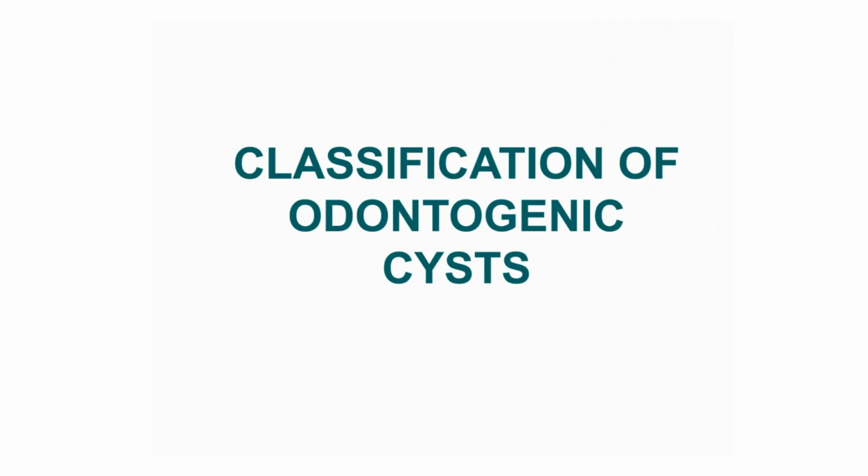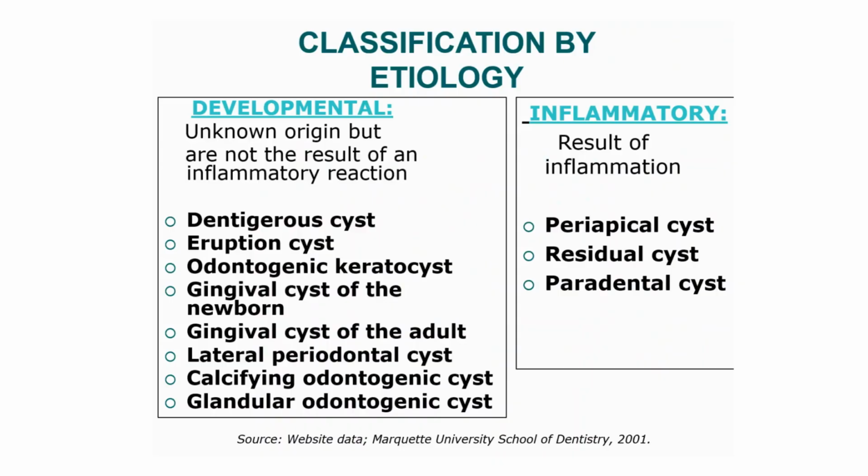Now, it is very important for us to put all these cysts in a particular category, or classify them. So, classifications can be based on various methods. For example, here is a classification by etiology. In that, there is developmental and inflammatory. Developmental are those cysts which are a result of something which is not inflammatory. So, it is not the result of an inflammatory reaction, although inflammatory cysts are a result of inflammation.